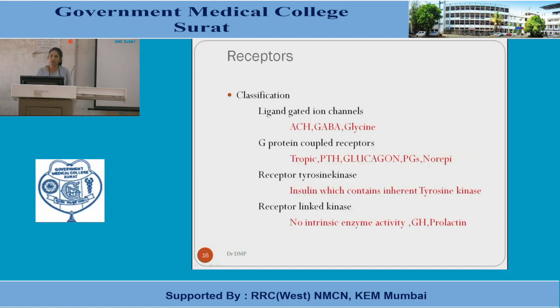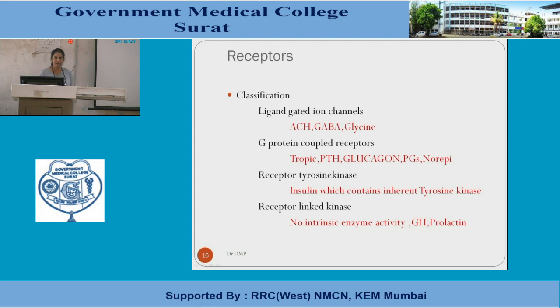Clear? So these hormones circulate through the plasma and reach the target cells. These target cells may be nearby or at a distance. So when they reach the target cells, how do they identify them?